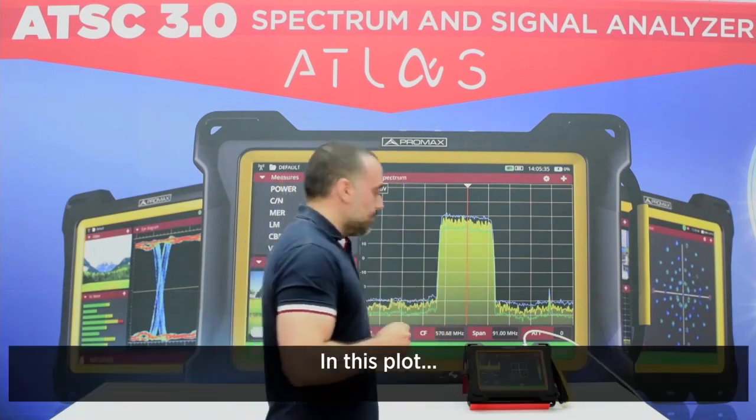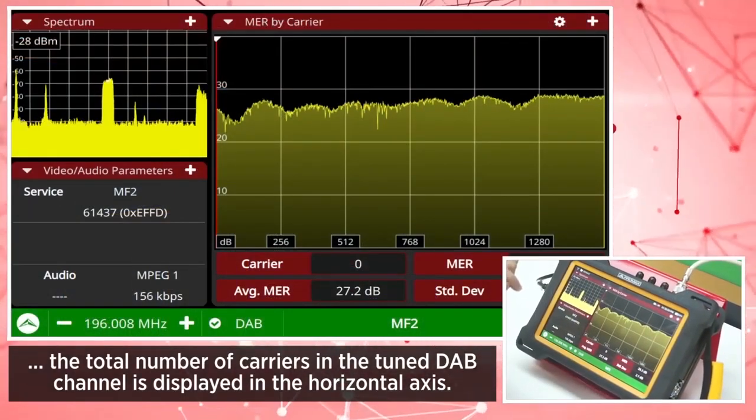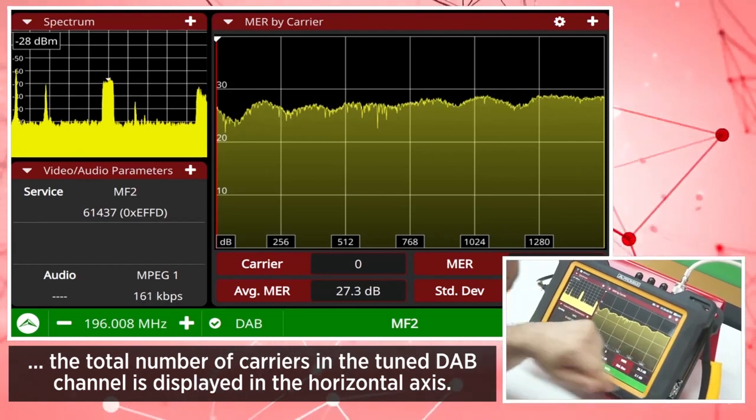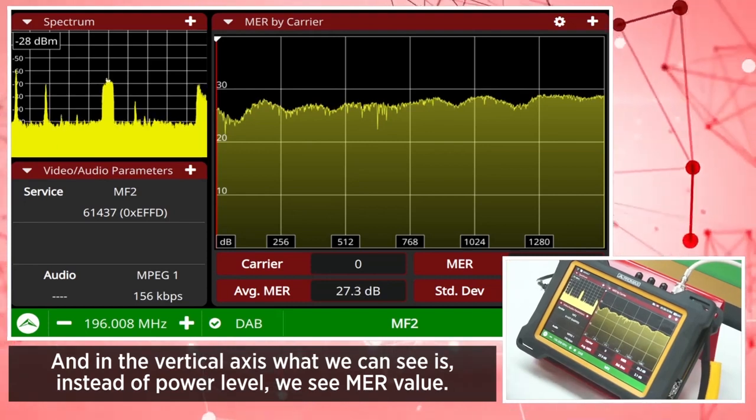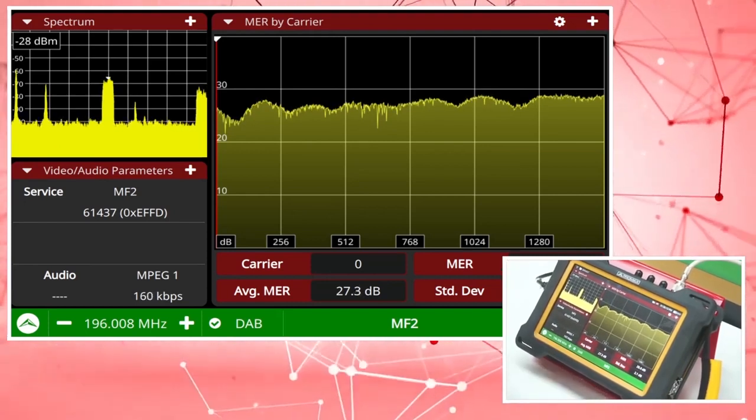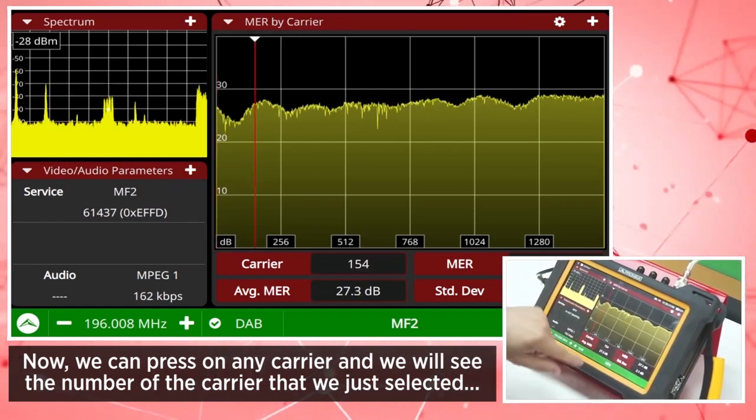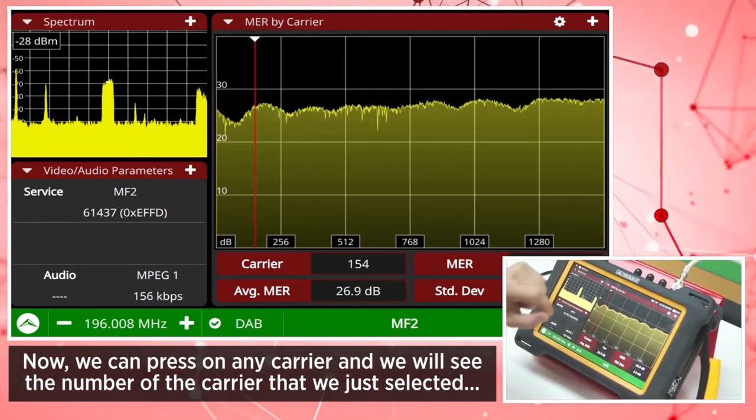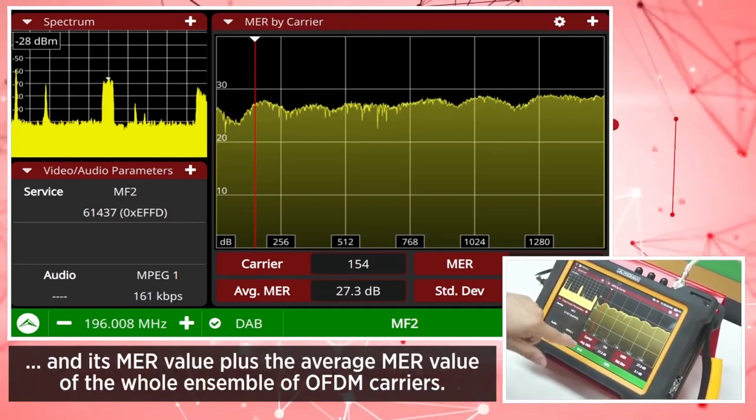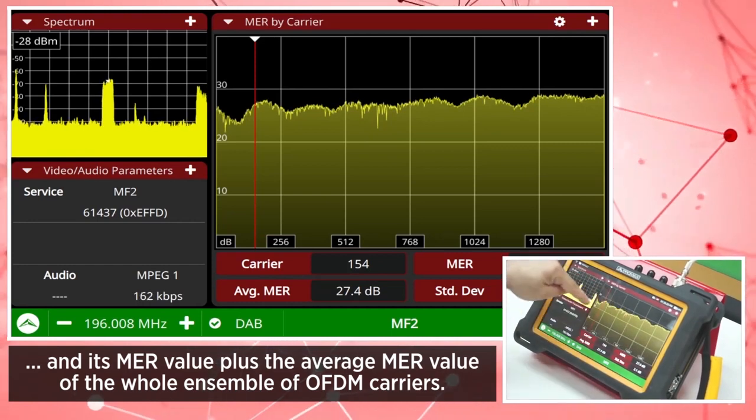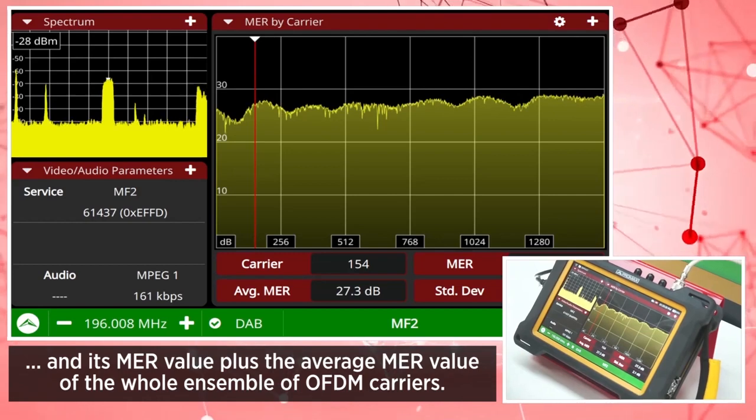In this plot, the total number of carriers in the tuned DAB channel is displayed in the horizontal axis, and in the vertical axis what we can see is, instead of power level, we see MER value. So now we can press on any of the carriers and we will see the number of the carrier that we just selected, and its MER value, plus the average MER value of the whole ensemble of OFDM carriers.